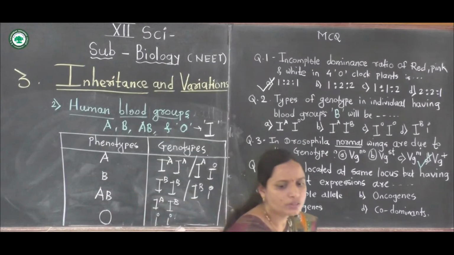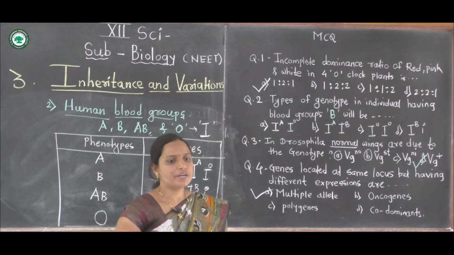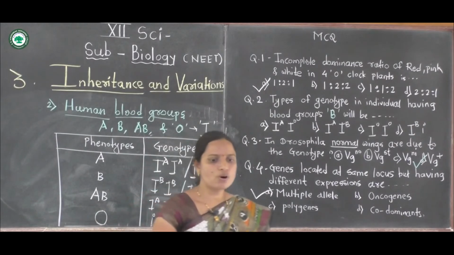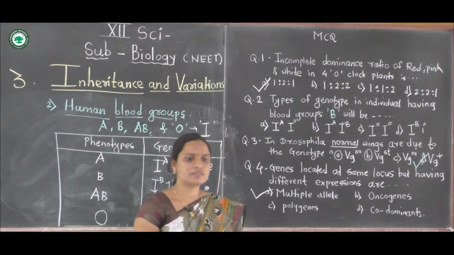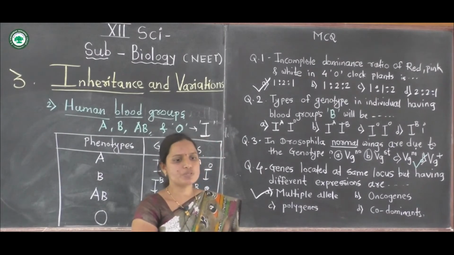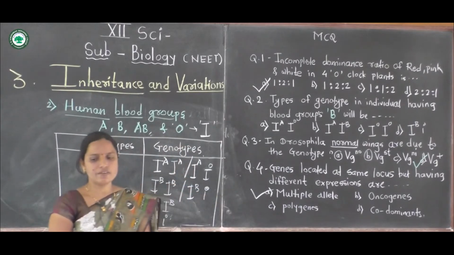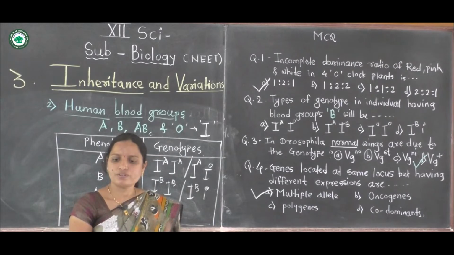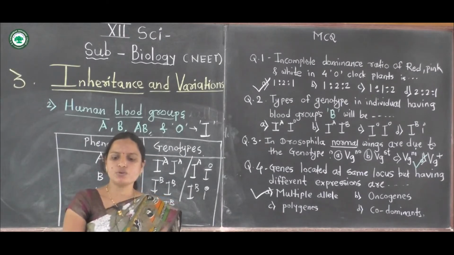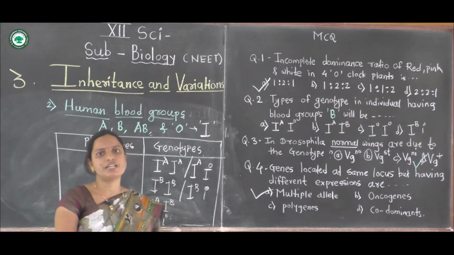Okay, understand this: incomplete dominance, codominance and multiple alleles are post-Mendelian deviations, or Mendel's deviations. The deviations from Mendel's ratio involve gene interactions like intragenic interactions and intergenic interactions.